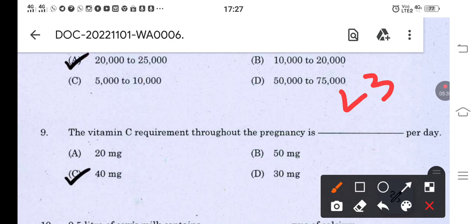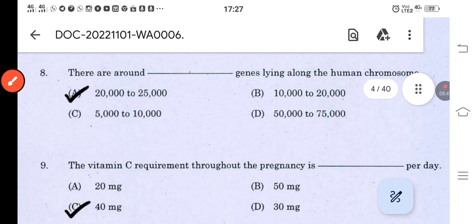In that, the 23rd chromosome we call the sex chromosome, which decides whether it is a boy or a girl. Now coming to the question, they have generalized it. They have asked how many genes lie along the human chromosome.